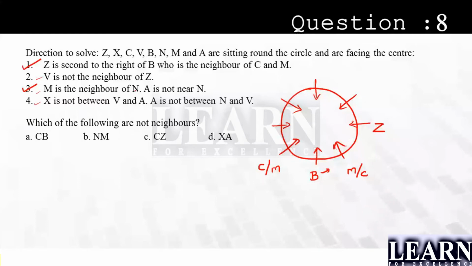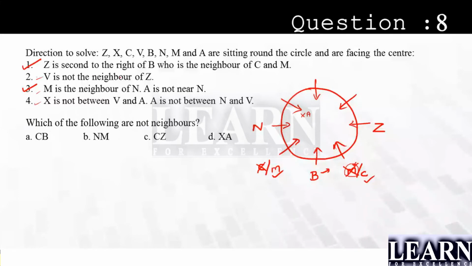Next, M is the neighbor of N. So if this is going to be M, its neighbors will be Z and B. But having N as the neighbor is not possible. It means this M is not possible. If this is not M, then this is not going to be C. So M is done and C is done. They have told M is the neighbor of N. On the one side we have B, the other side it should be N as the neighbor. Next, A is not near N. So if this is N, this side M is fixed, so this is not going to be A.